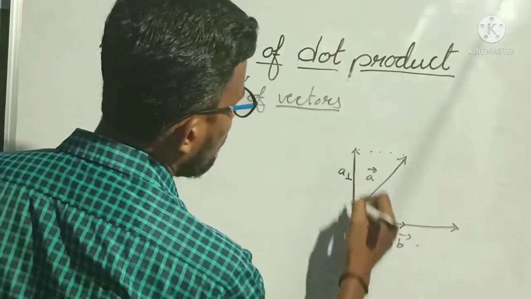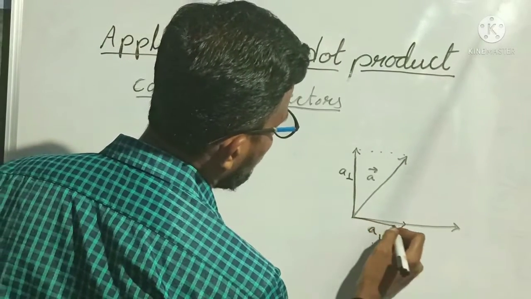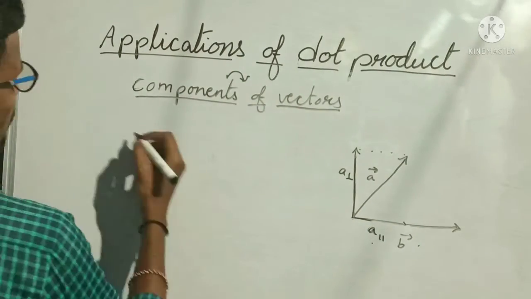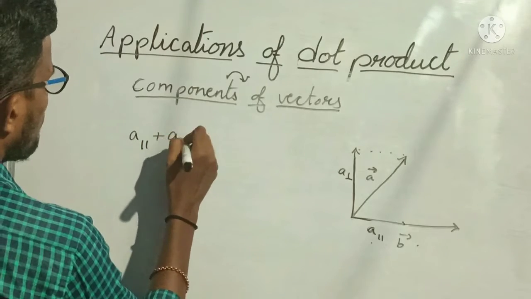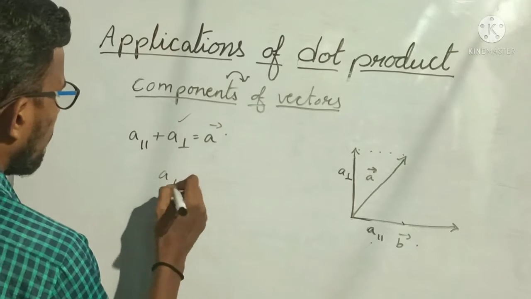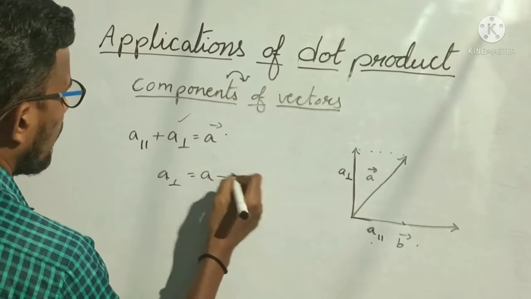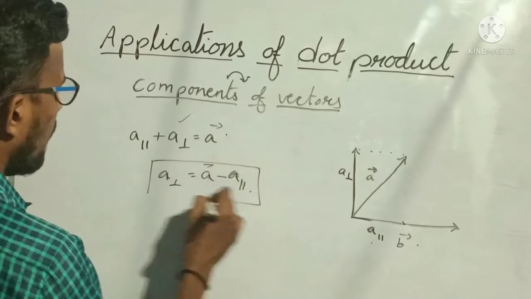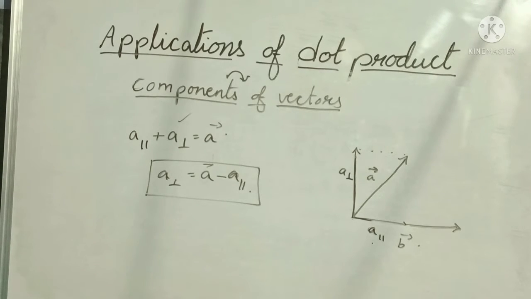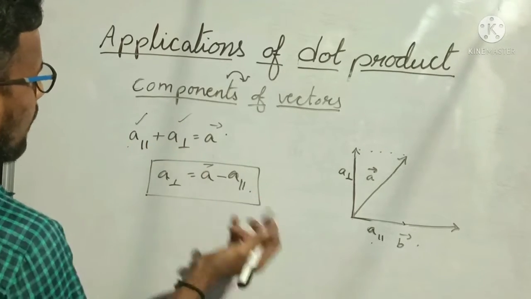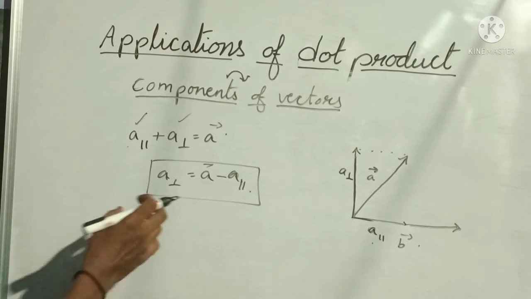So see here, by using the parallelogram law of vectors, we can say that A parallel plus A perpendicular is equal to A bar, right? Now I want A perpendicular. So A perpendicular is equal to vector A minus A parallel. This is the value of A perpendicular. Understood everybody? So no need to do it again. We have already done A parallel, how to find it. So by finding A parallel and subtracting it from vector A bar, we will get A perpendicular, meaning the perpendicular component.